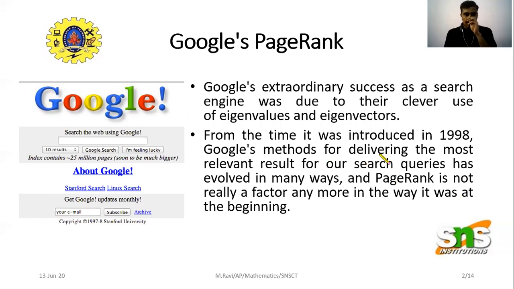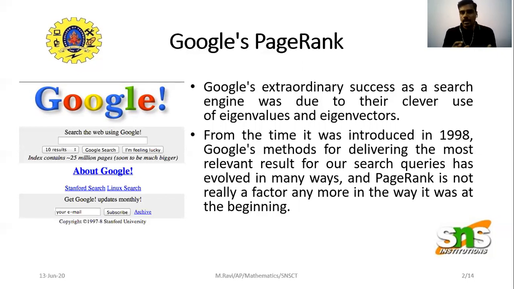This is what we are covering in this chapter. We already know how to find eigenvalues and eigenvectors mathematically. Now we are relating these terms to Google PageRank. Google did not think about PageRank initially.